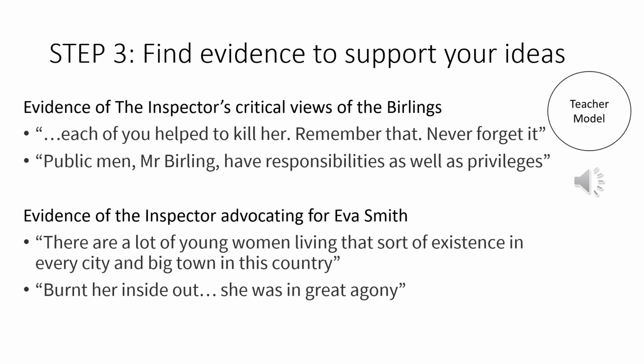And then for the inspector advocating for Eva Smith, we've got a couple of quotes here. There's some others that you could use, but these are some examples. So the way that the inspector demonstrates that Eva Smith is not just an isolated case, she is part of a wider pattern. So there are a lot of young women living that sort of existence in every city and big town in the country. Similar to what he says at the end of the play, "there are millions and millions of Eva Smiths and John Smiths left with us." So the idea that Eva Smith isn't just an individual, she's representative of something much wider.